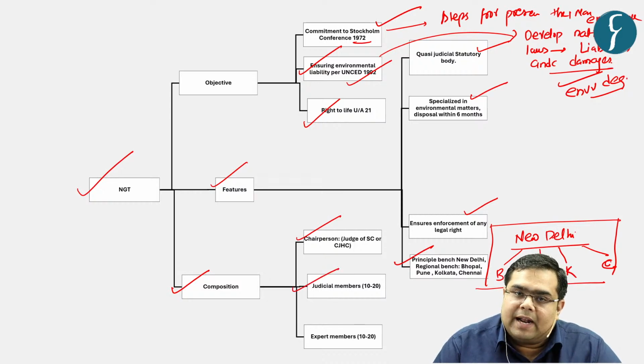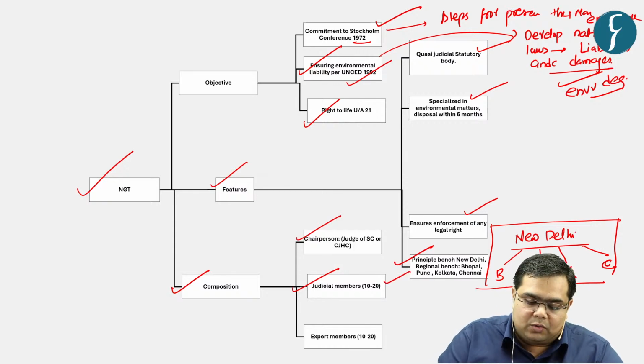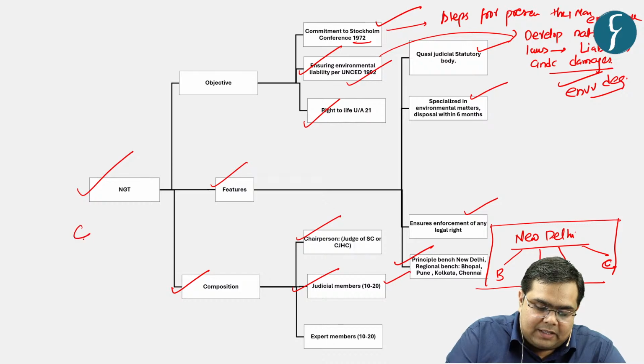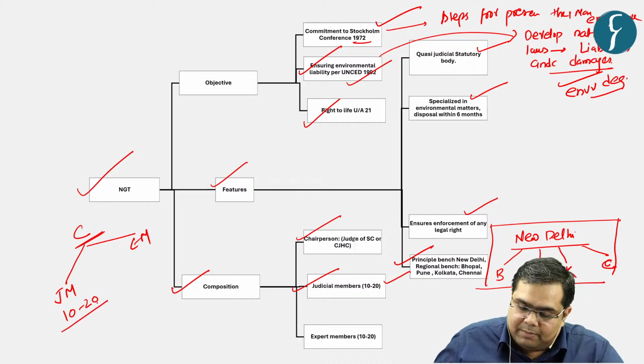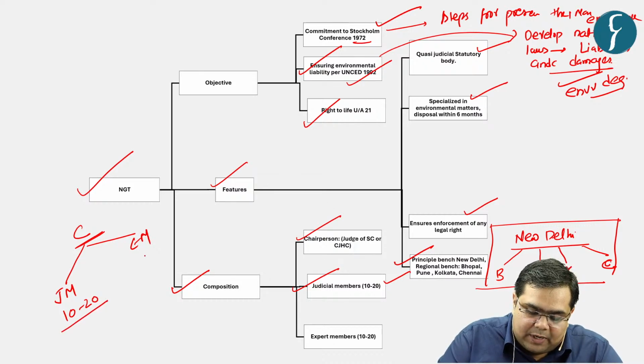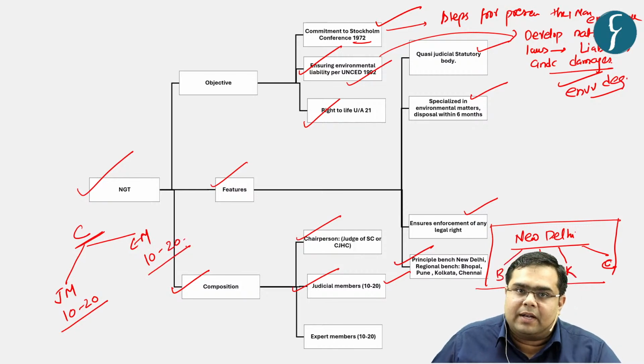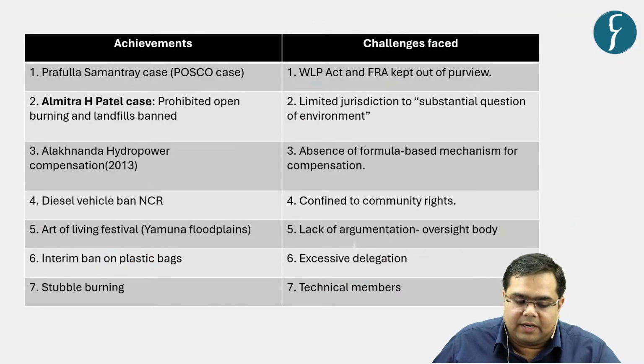Minimum of 10 and maximum of 20 judicial members can be there, right? So the organization is that there is a chairman at the top, and apart from that there are judicial members, and then there are expert members. So 10 to 20 judicial members can be there, and there can be expert members, minimum of 10 and a maximum of 20, right? So this is the organizational structure of National Green Tribunal.